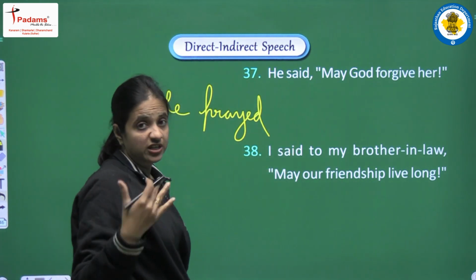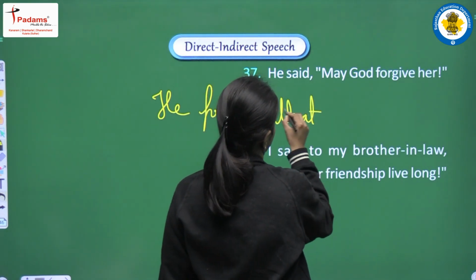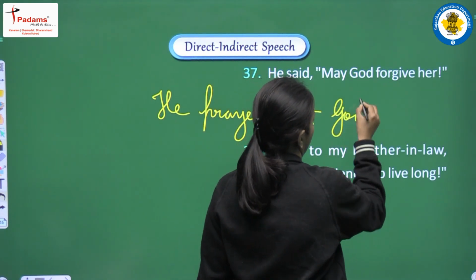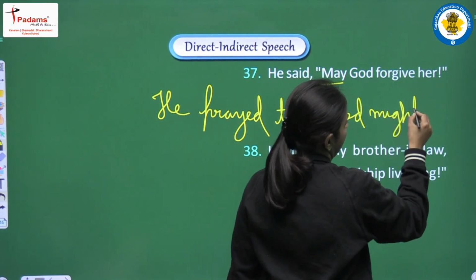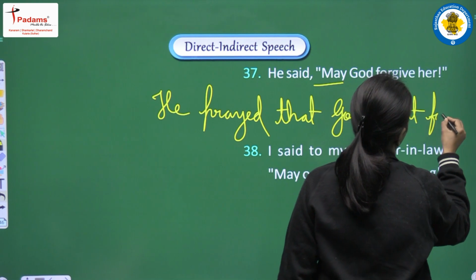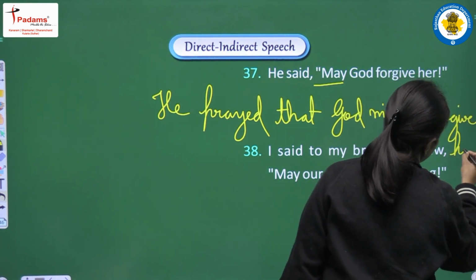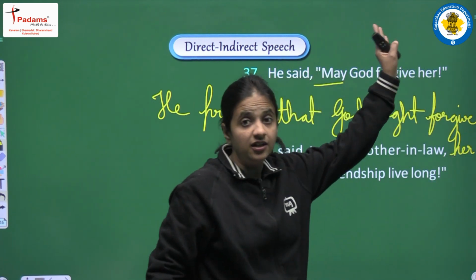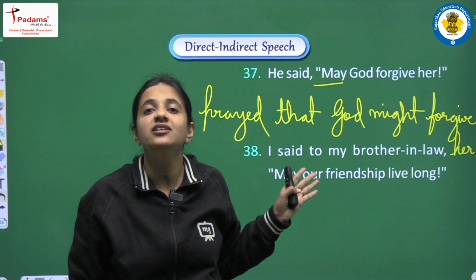We can write wished also. He prayed that God may, it will be converted into might, that God might forgive her. No change in her. Why? Because it's a third person pronoun, and all the third person pronouns remain unchanged.